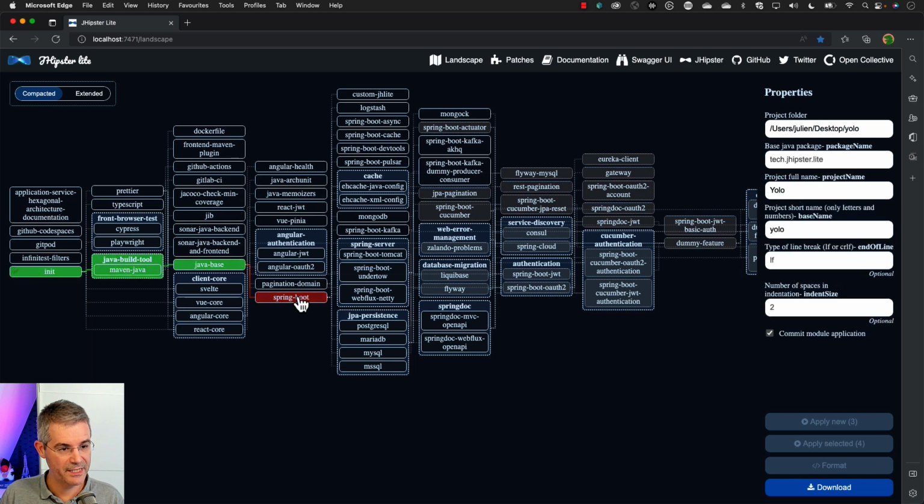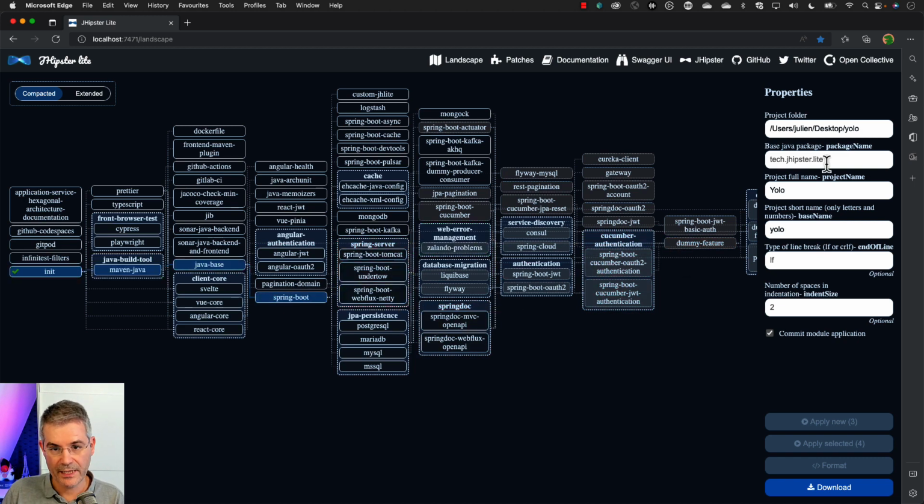So let me just click here, and you can see that some intermediary modules have been selected. That's the first concept that I want to show you: now we've got dependencies between modules. We know that if you want to use Spring Boot, you need Java-based, and if you want Java-based, you need Maven, Java, etc. So now we've got relationships between modules. That's the first important thing that allows us to do that great UI.